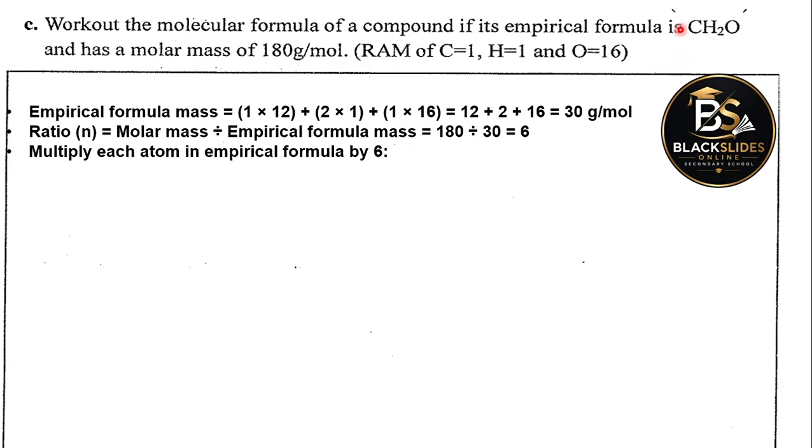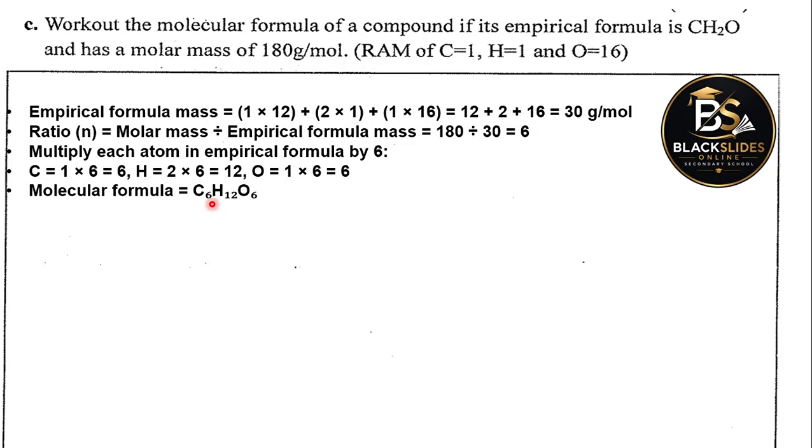In other words, multiply the whole of this by 6. So by the end of the day, we shall have 6 carbon atoms, 12 hydrogen atoms, and 6 oxygen atoms. So that the molecular formula now is going to be C6H12O6. As simple as that.